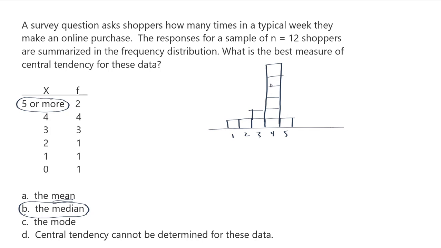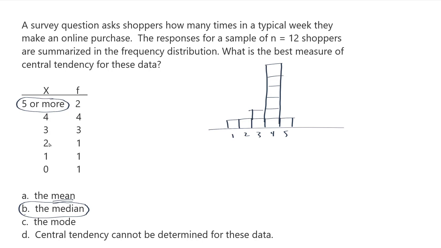Here the 4 really stands out, and so I'm definitely going to have to mention that when I'm describing my data. However, the mode most often is used for situations where you can't look at the data numerically at all. In fact, you're not able to calculate a mean.